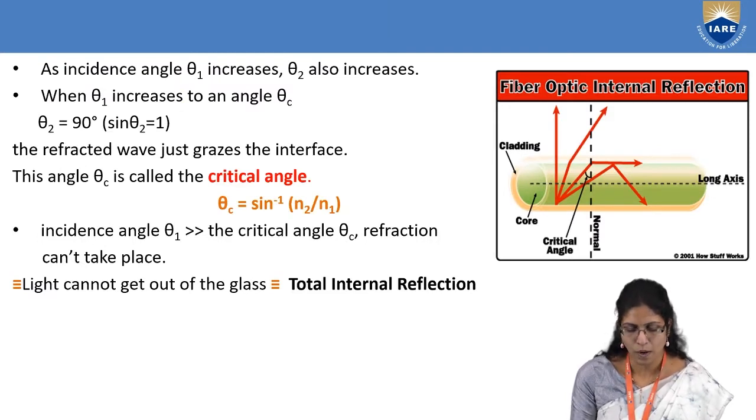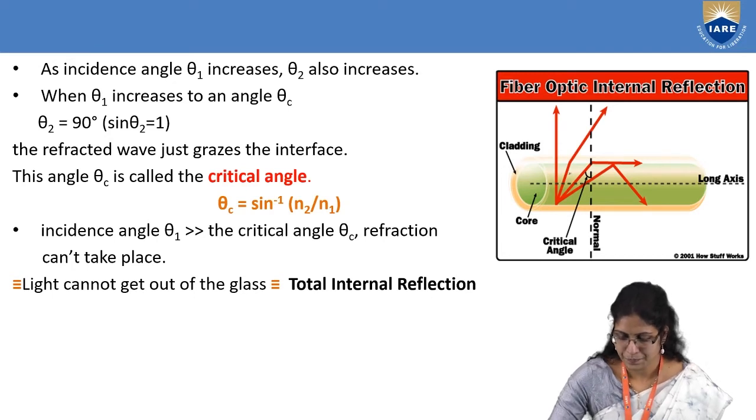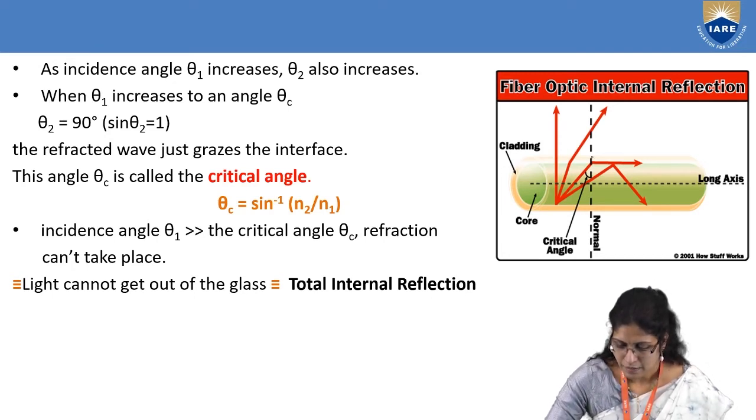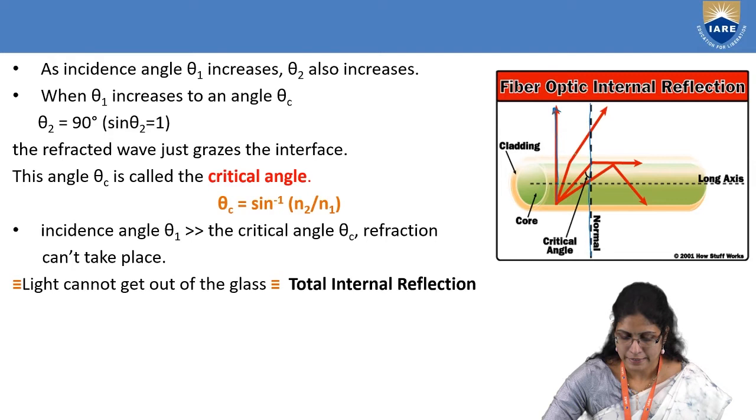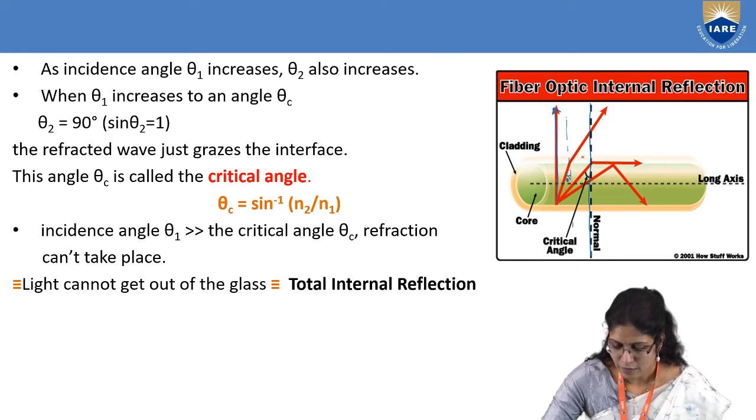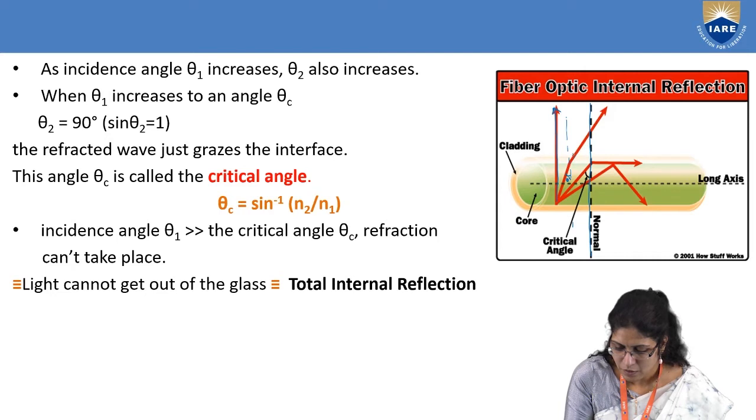So as theta 1 increases, theta 2 also increases, right? So this is the normal, and this is the light ray incident along the normal. If you increase the angle, if this is theta 1, then this is the bent ray, so this will be theta 2.